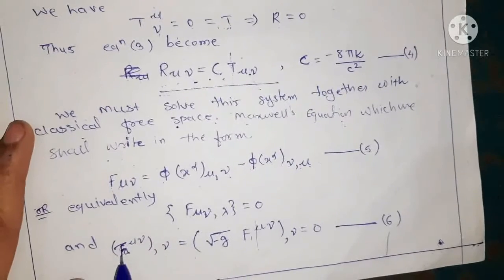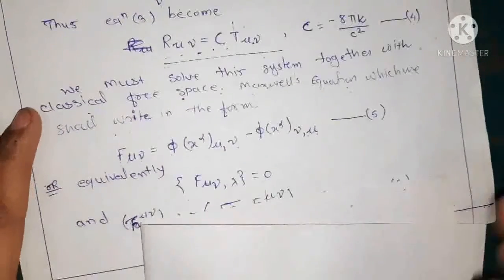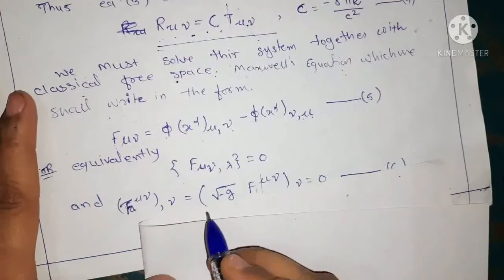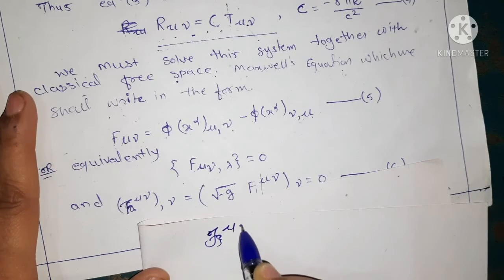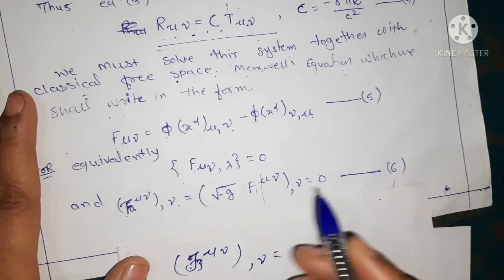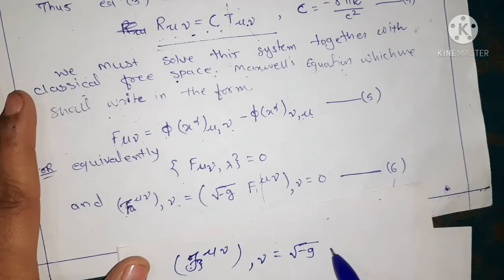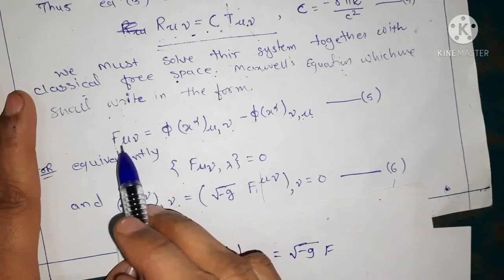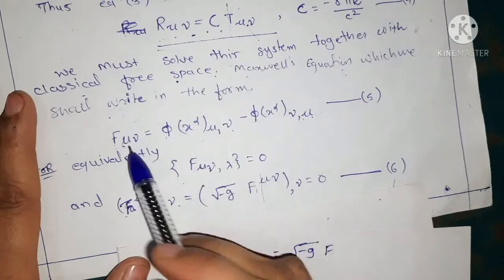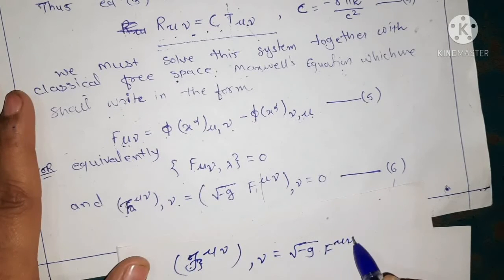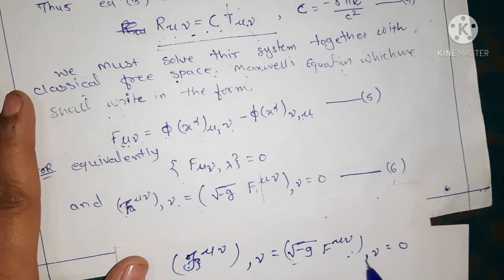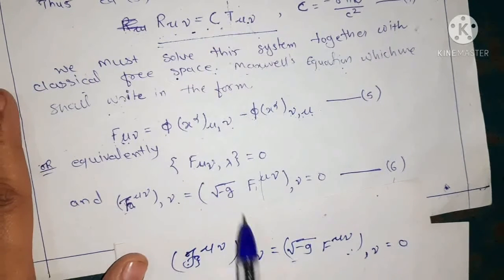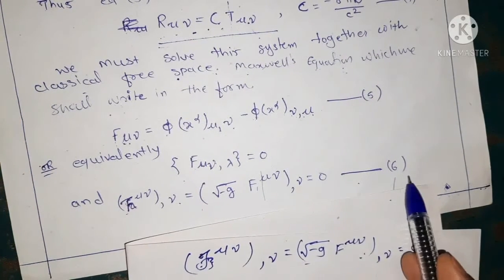And this is our script F. That is, we write this in the form script F, which is a notation we are using here, as script F mu nu comma nu, and this is defined here as equal to root of minus g into F. That is, our electromagnetic field by the Maxwell equation is F mu nu, and we have to take the derivative of this, which equals 0. Okay, comma means here the partial derivative, and we give this as equation number 6.